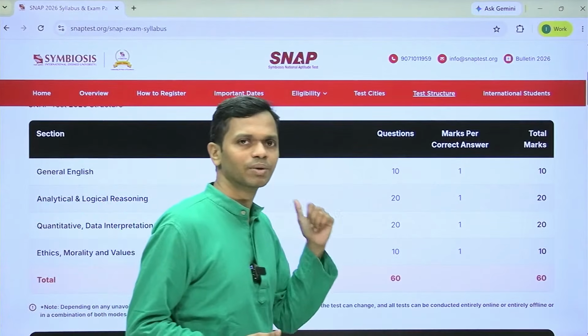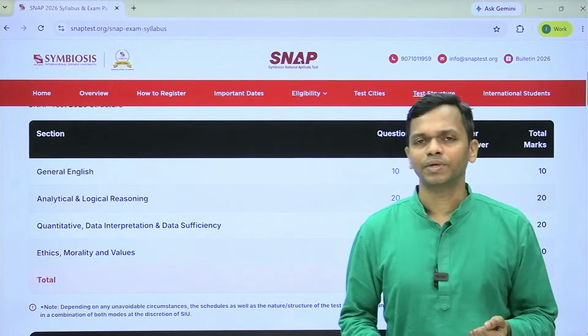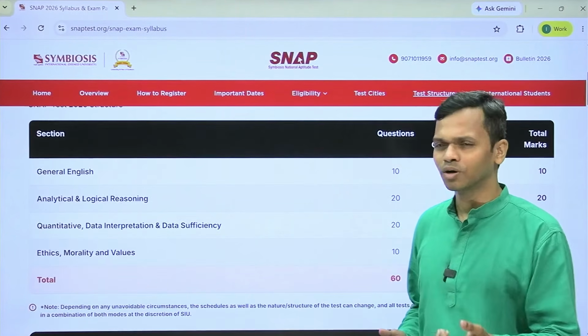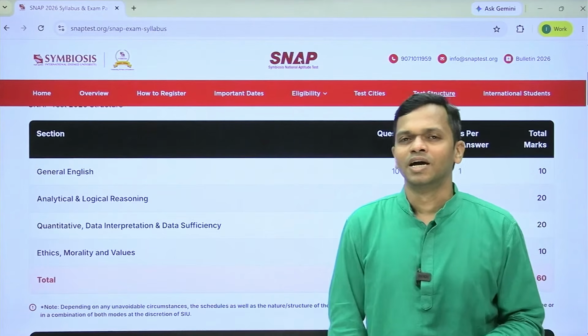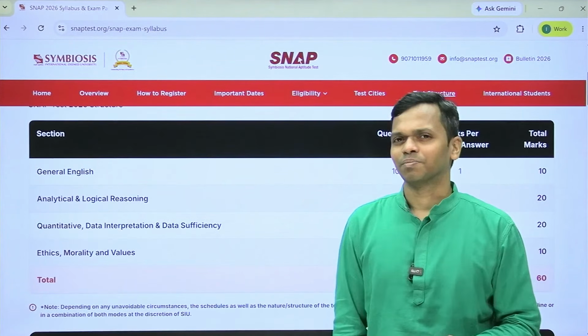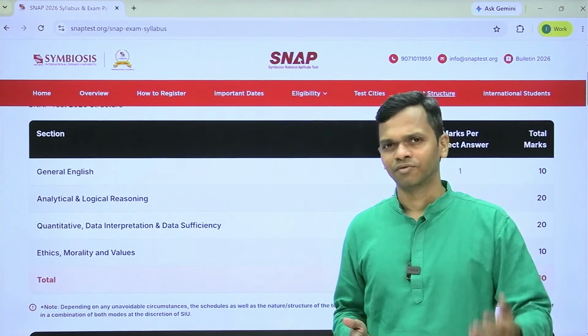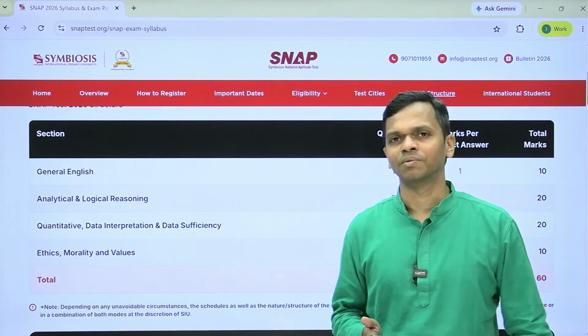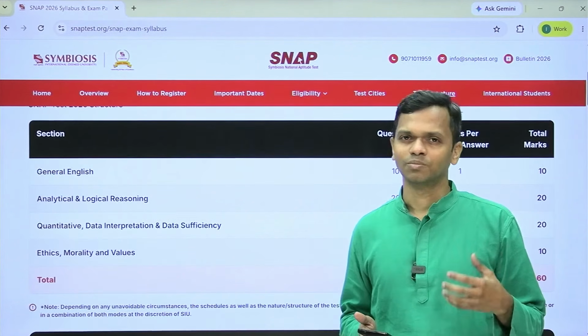And again, coming back to the format change. Now the new section, right, what would be my expectation? And again, it's too early to talk about that, but this particular section, ethics, morality and values, is a bit of a surprise, I would say, because if I look at all the entrances in the last several years, and I've been doing it for a very long time, generally when a new section gets introduced, it has to have some sort of a purpose.